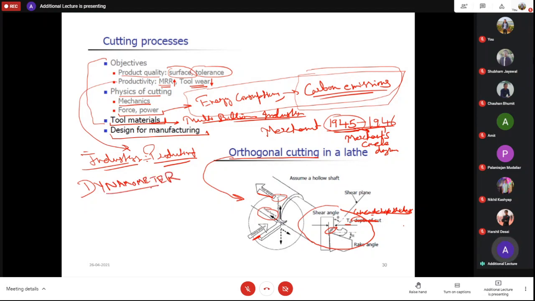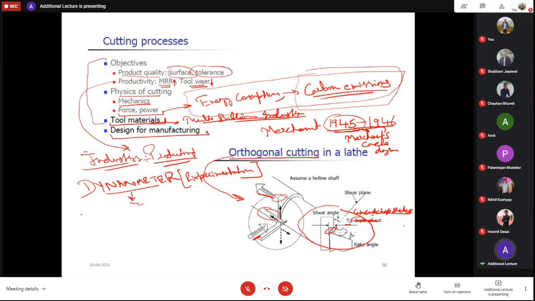With the help of a dynamometer, you can directly measure these force components. That is experimentation. You can measure the values of Fc, F, and Ft.